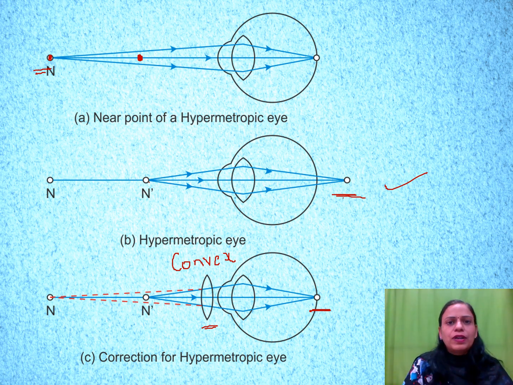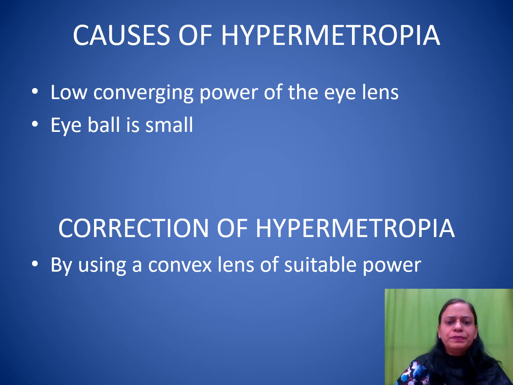Now, let's discuss the causes of hypermetropia. The cause of hypermetropia may be the low converging power of the eye lens. In case of myopia, we said the lens was converging the light rays a bit too much. But in case of hypermetropia, the lens is converging the rays less. So if this is the retina and this is the lens, the lens is not able to bend the rays as much as required. So if it's bending them less, they intersect behind the retina. So this is what happens in case of hypermetropia.